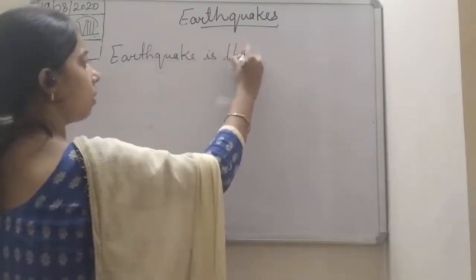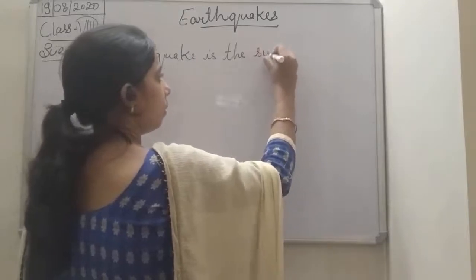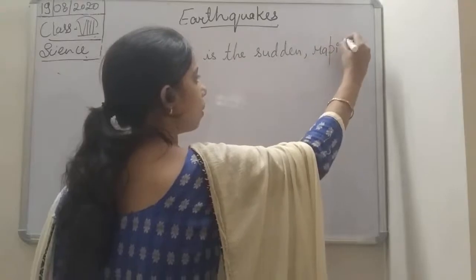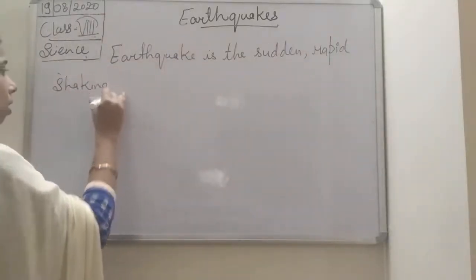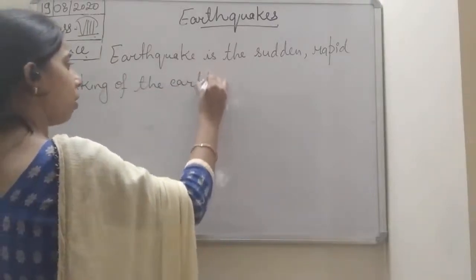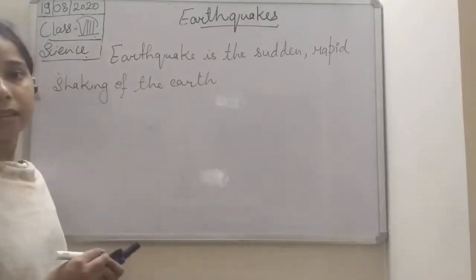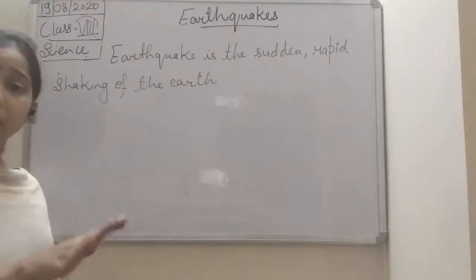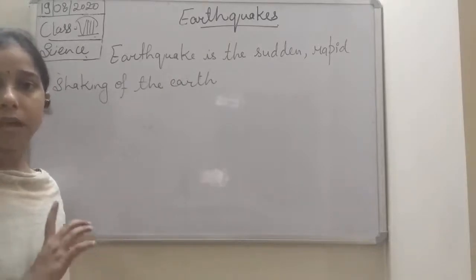So we can say that an earthquake is the sudden or rapid shaking of the earth. Shaking of the earth or rolling of the earth, that is the earthquake. When the earth moves, shakes, or rolls, we call that an earthquake.